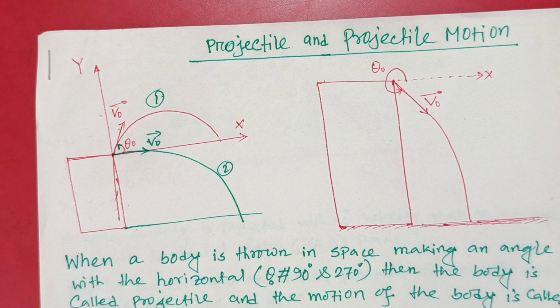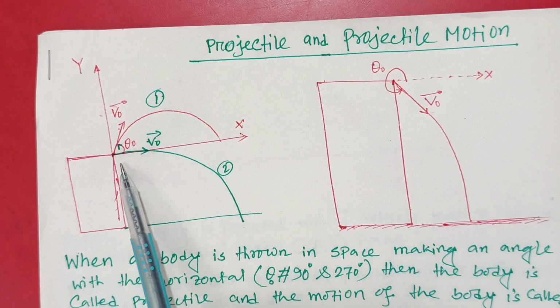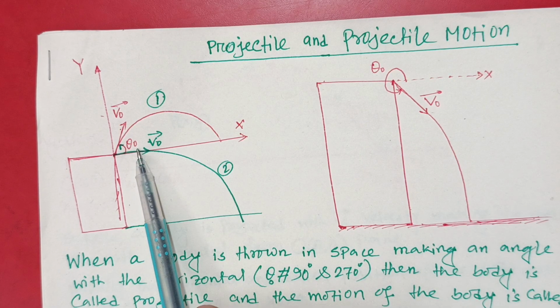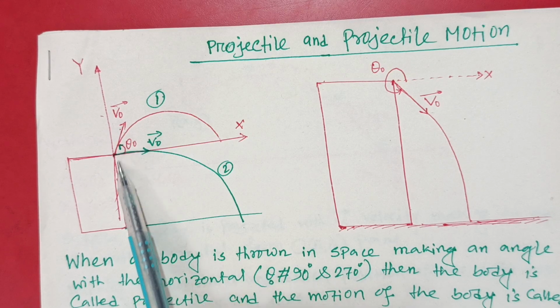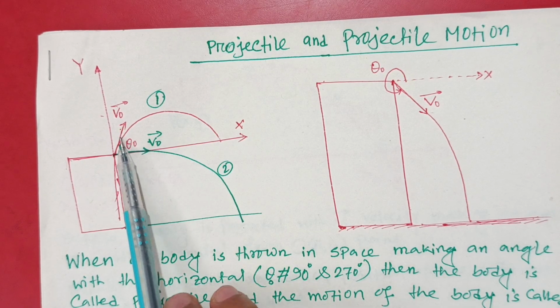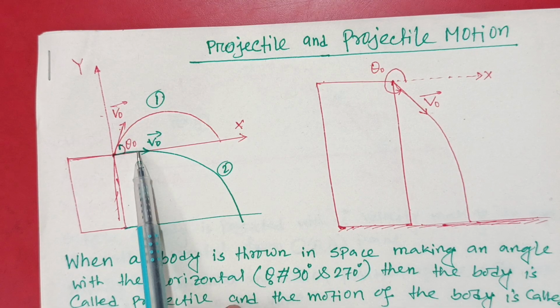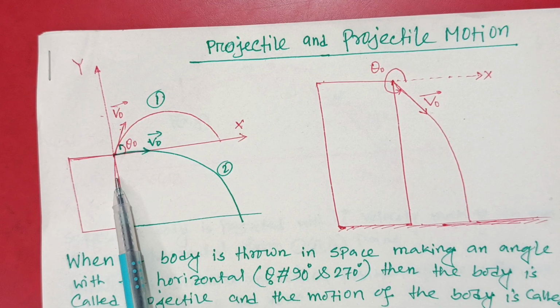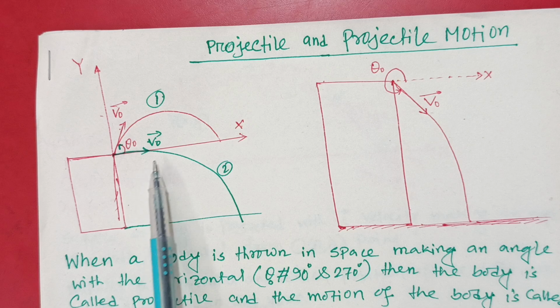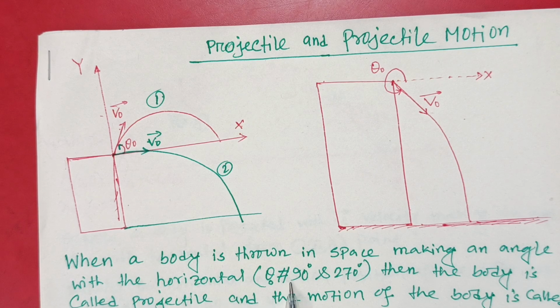My dear students, today we will discuss projectile and projectile motion. When a body is projected or thrown, making an angle theta naught with the horizontal, where the angle won't be 90 degrees or 270 degrees. 90 degrees means the angle created with the horizontal in the anti-clockwise direction is 90 degrees, and the other angle is 270 degrees. Without these two angles, that means theta naught is not equal to 90 degrees and 270 degrees.